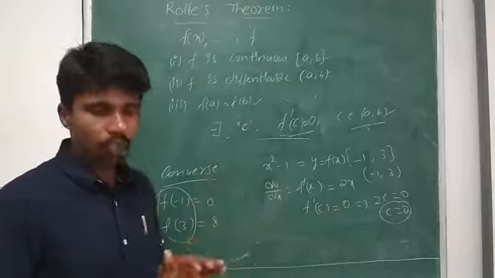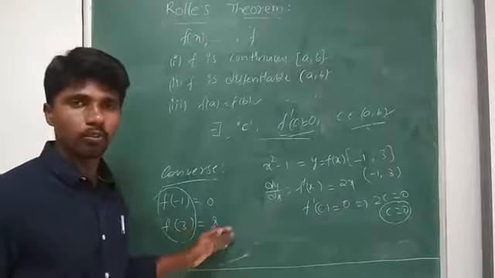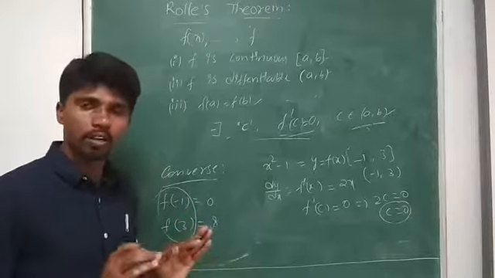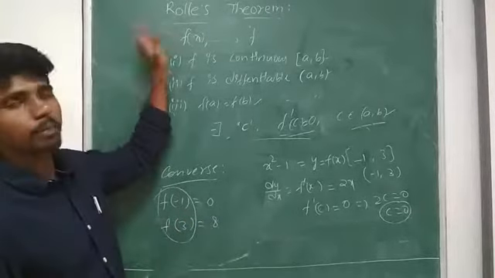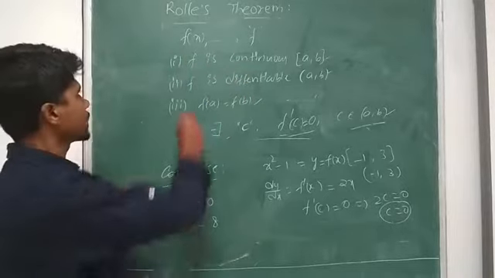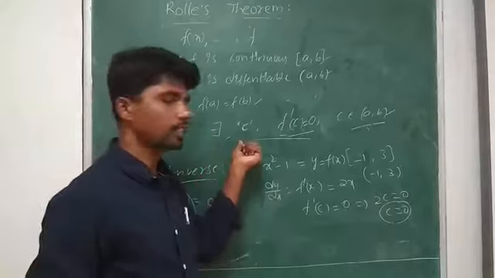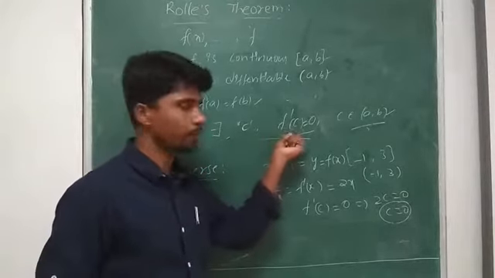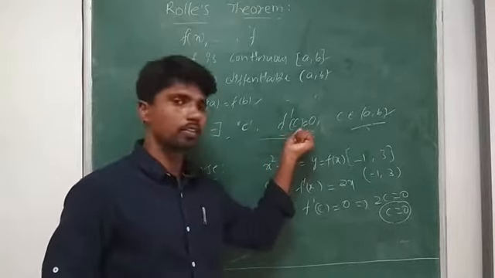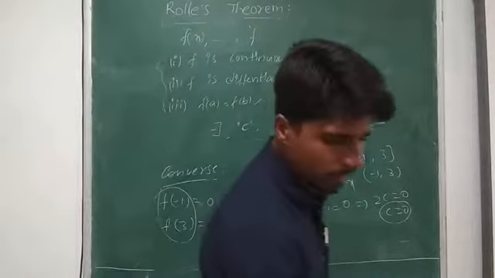So that's what we have to distinguish between the theorem and its converse. The converse may or may not hold, but the theorem holds for all functions where it satisfies the conditions. If it satisfies all of these, definitely there exists a c which makes f dash of c as 0 and the c lies in between a comma b. Now we discuss this particular thing